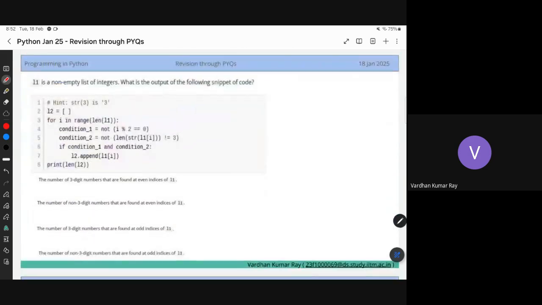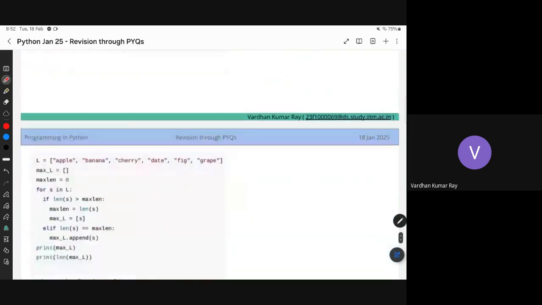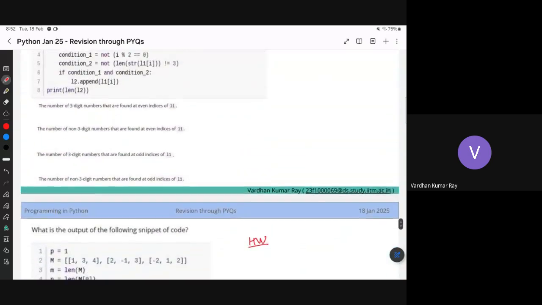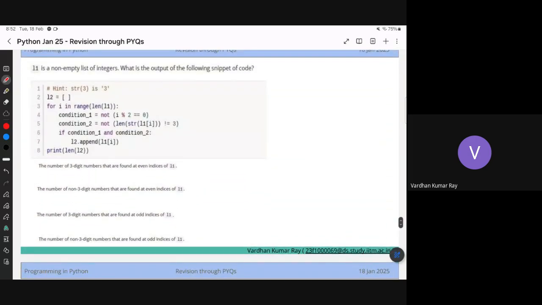This I have given as homework. I'll try to do one question because I have to leave. So let me just do this one, and then I will share this PDF also, this slide, with annotation. With annotation, I will add the solutions also for the rest of the questions. So let me do this question, which is the last question for today.